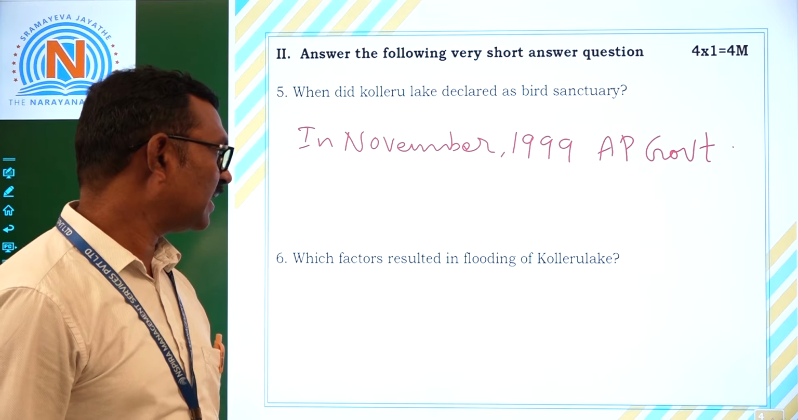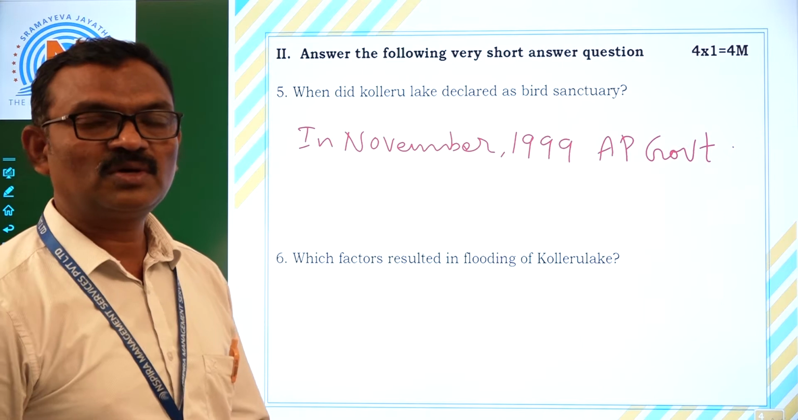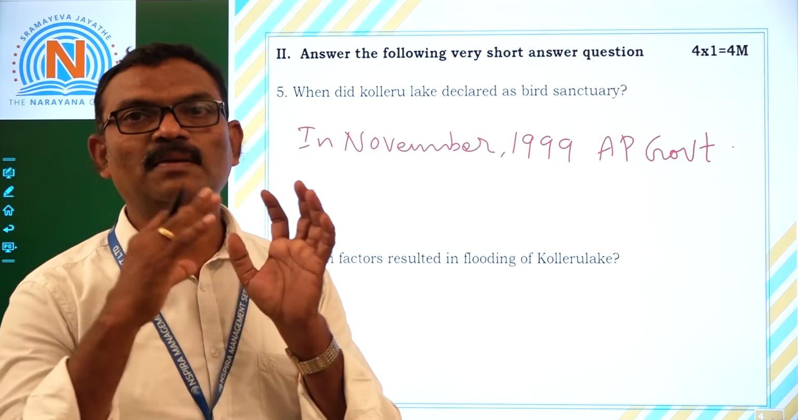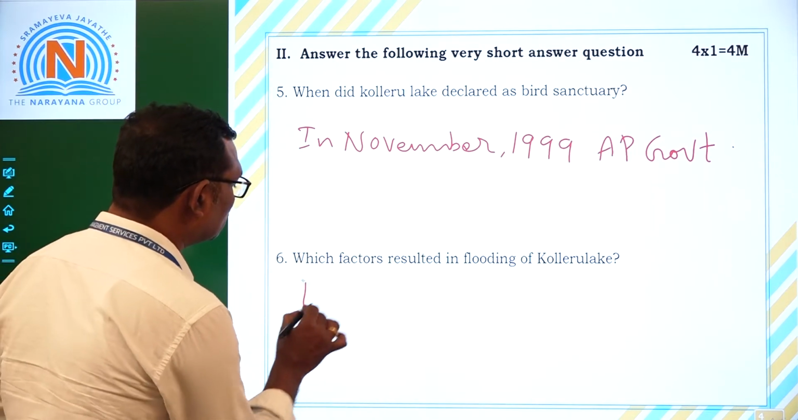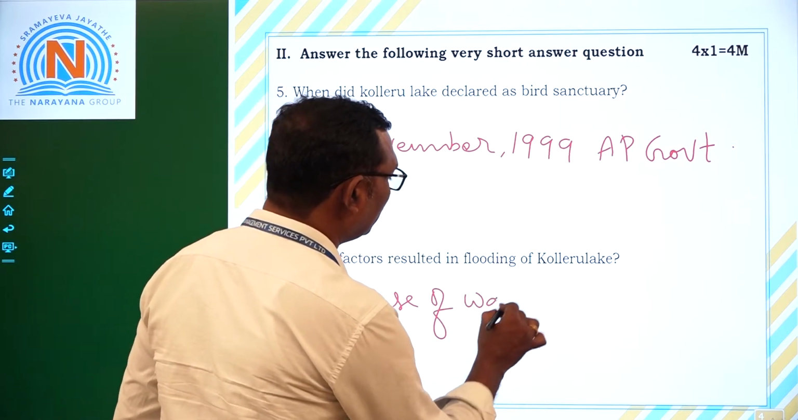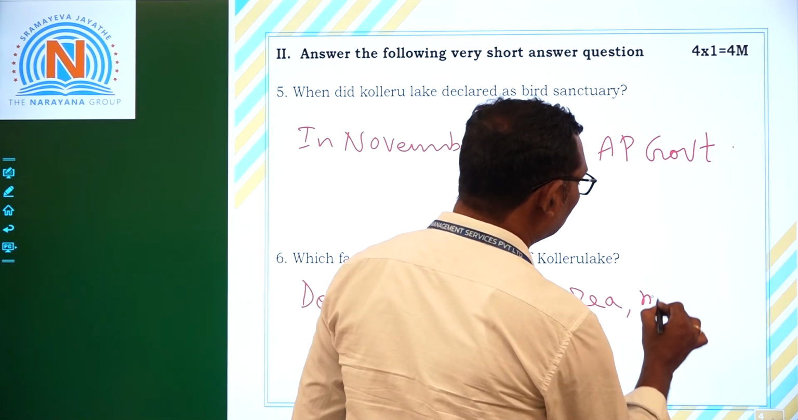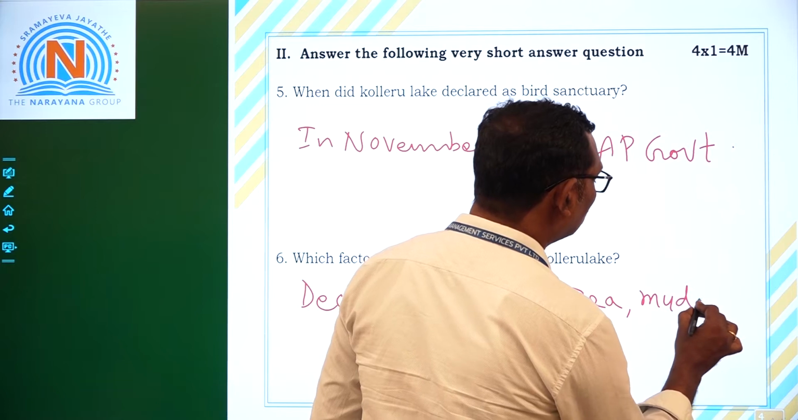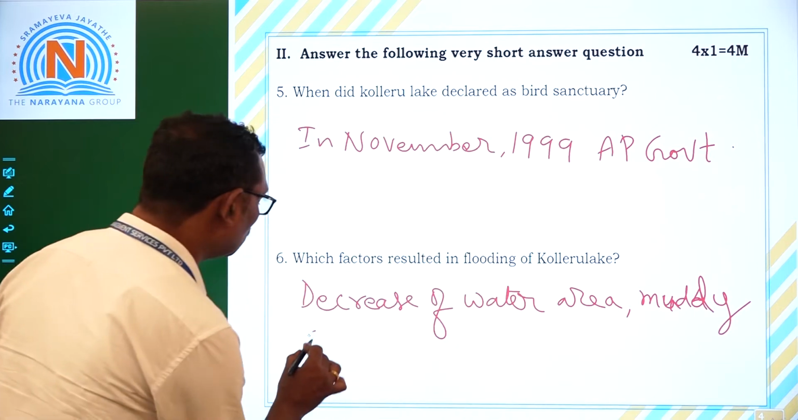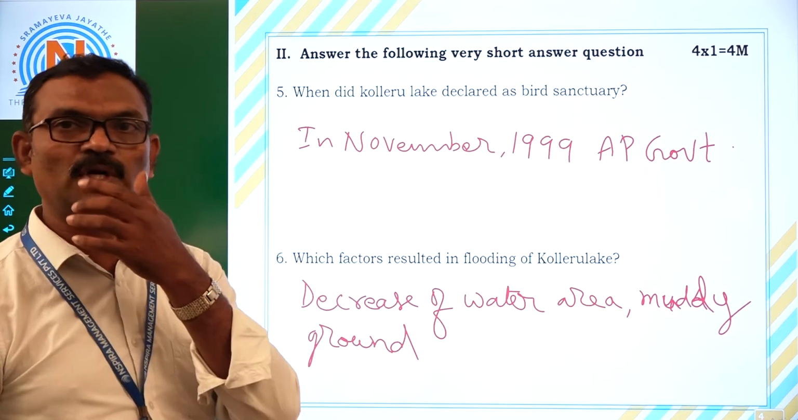Which factors resulted in flooding of Kolleru Lake? Decrease in water area and muddy ground. These two resulted in flooding of Kolleru Lake.